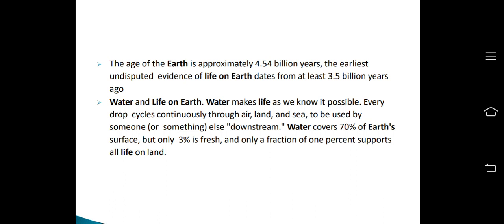The age of the Earth is approximately 4.54 billion years. The earliest undisputed evidence of life on Earth dates from at least 3.5 billion years ago. It means that the Earth was formed approximately 4.5 billion years ago, and life started to exist approximately 3.5 billion years ago.